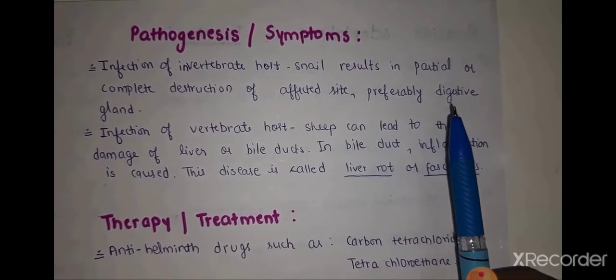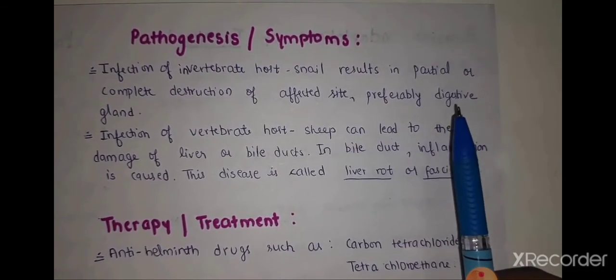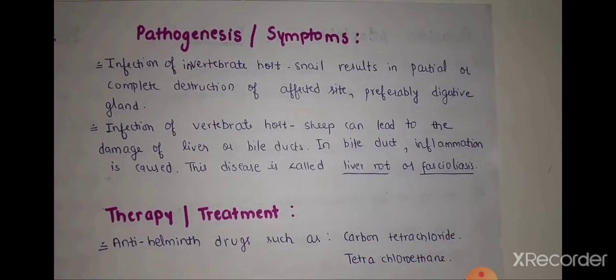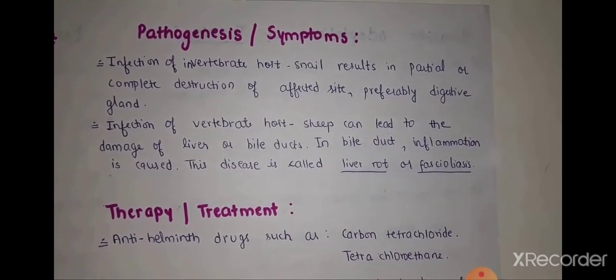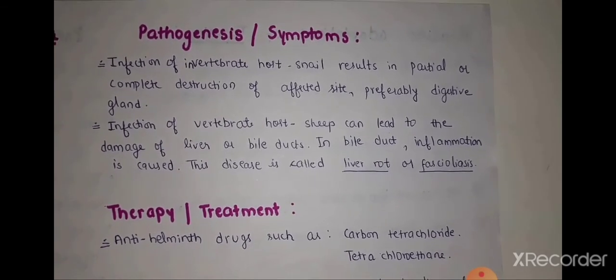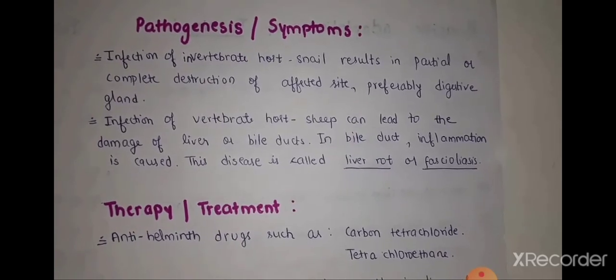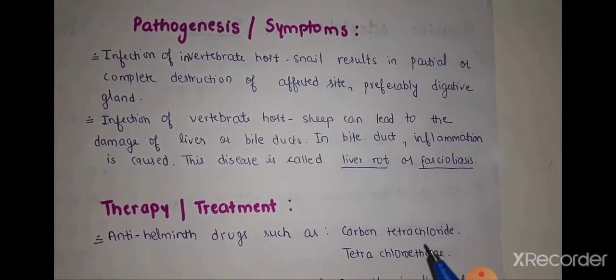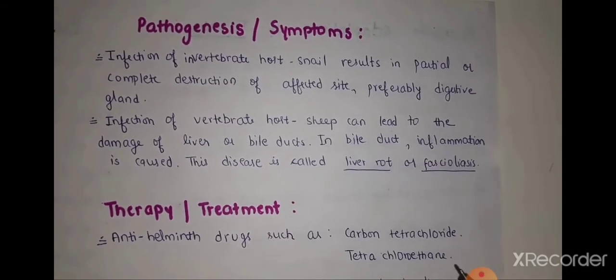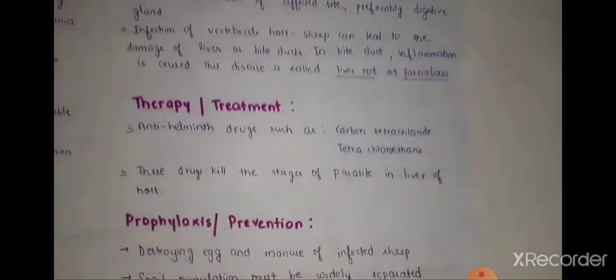Here the digestive gland will be affected in the snail. Infection of the vertebrate host: in the vertebrate host, that is sheep, what happens? It can lead to damage of the liver or bile ducts. In the bile ducts, inflammation is caused. This disease is called liver rot, or it is also called fasciolasis.